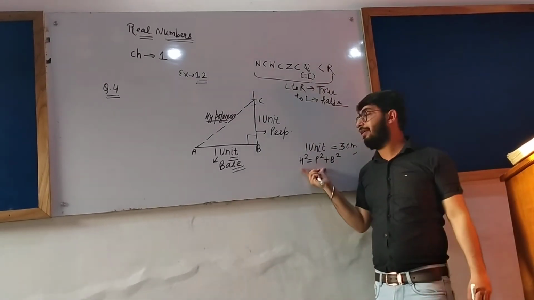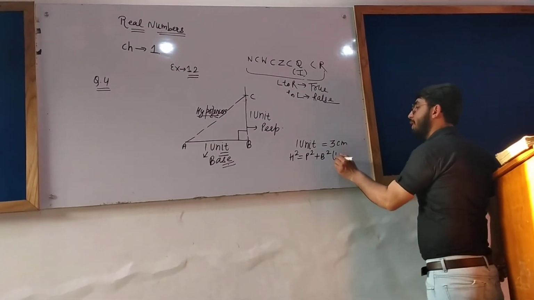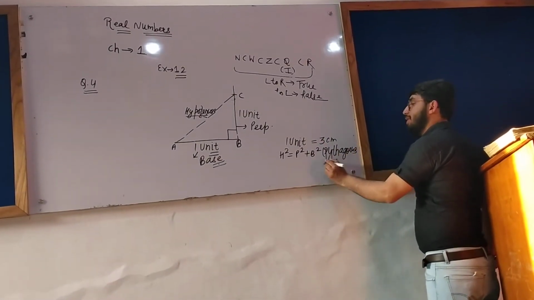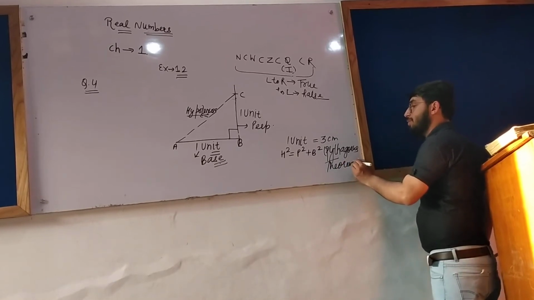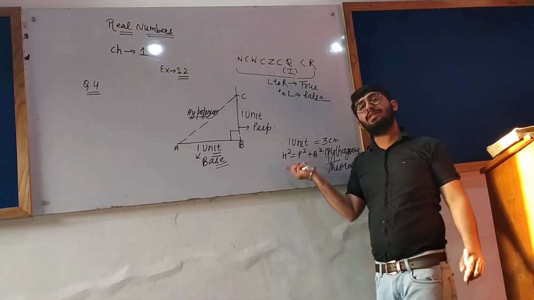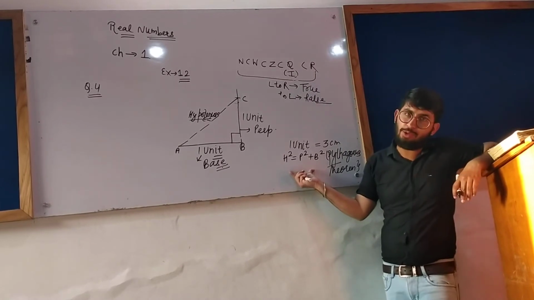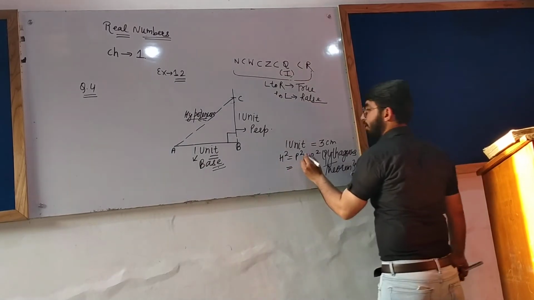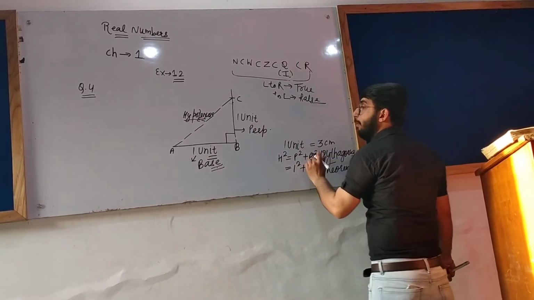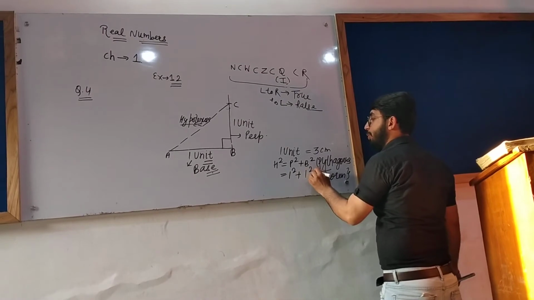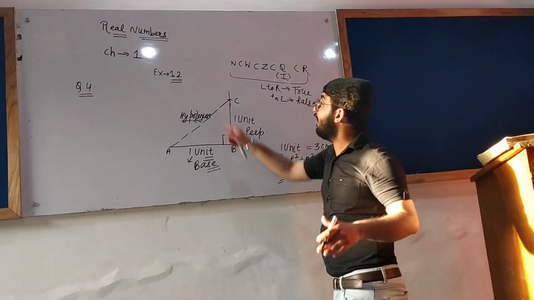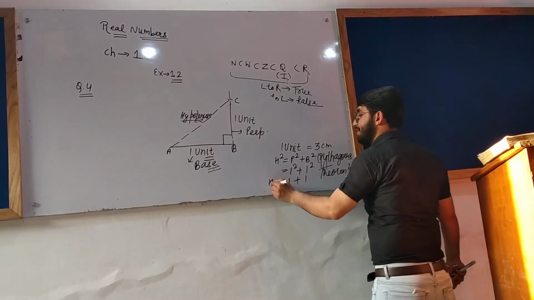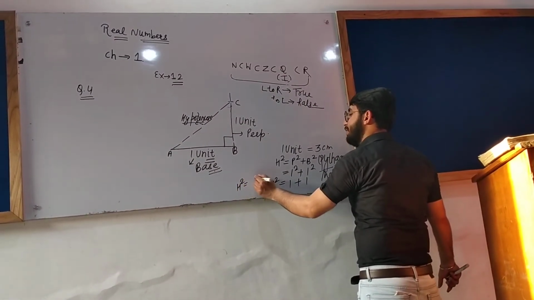In the right angle triangle, the theorem that is satisfied is the Pythagoras theorem. What does it say? The square of the hypotenuse is equal to the sum of the squares of the other two sides. Now, what is the length of the perpendicular? 1 unit, 1 square. Base is 1 unit, 1 square. We are finding the length of the hypotenuse. h square equals 1 plus 1, that is 2.